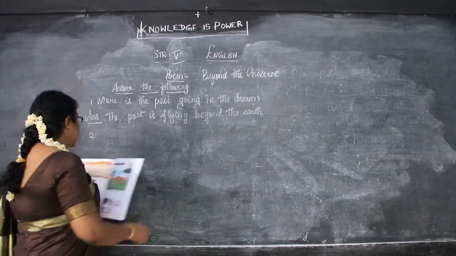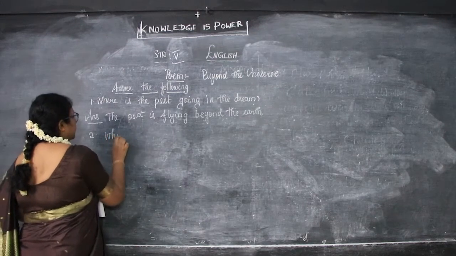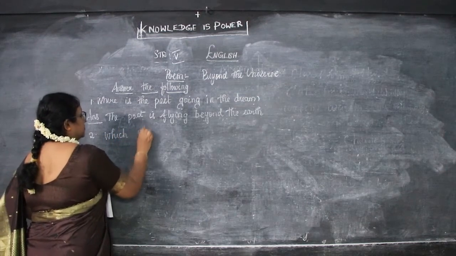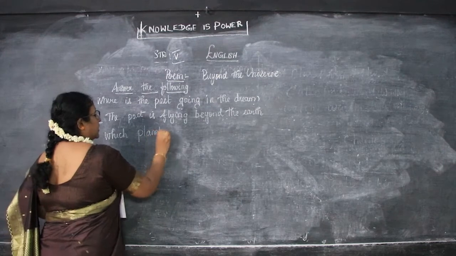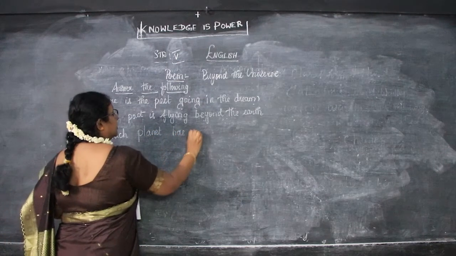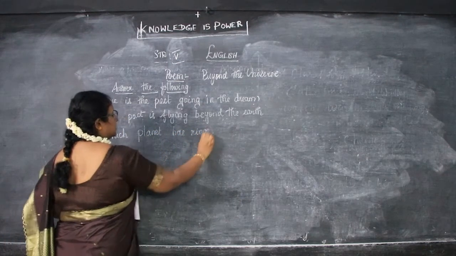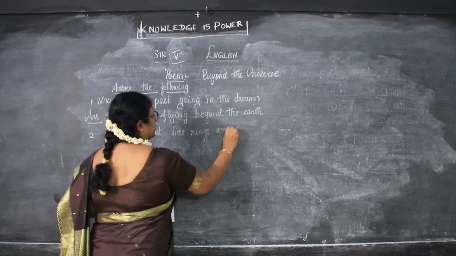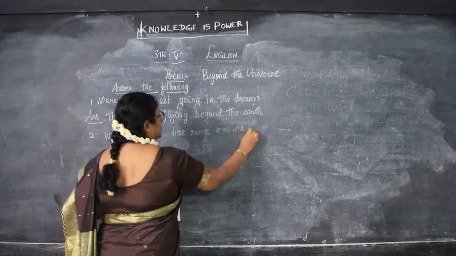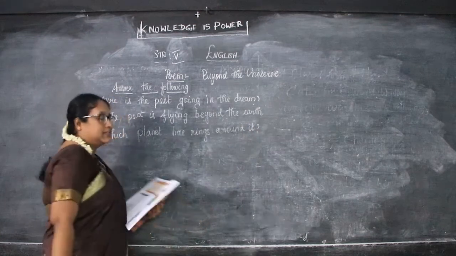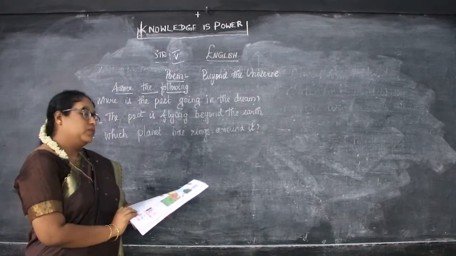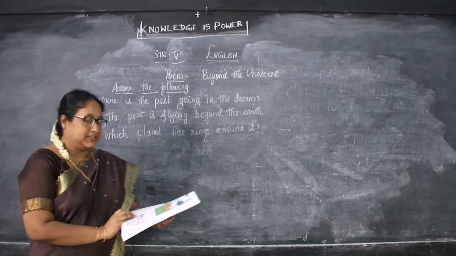Then, which planet has rings around it? So, which planet has rings around it? Which planet, children? Saturn.